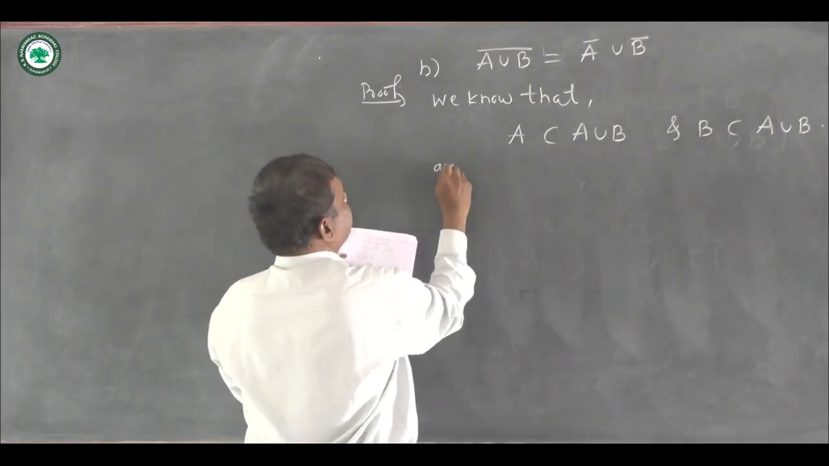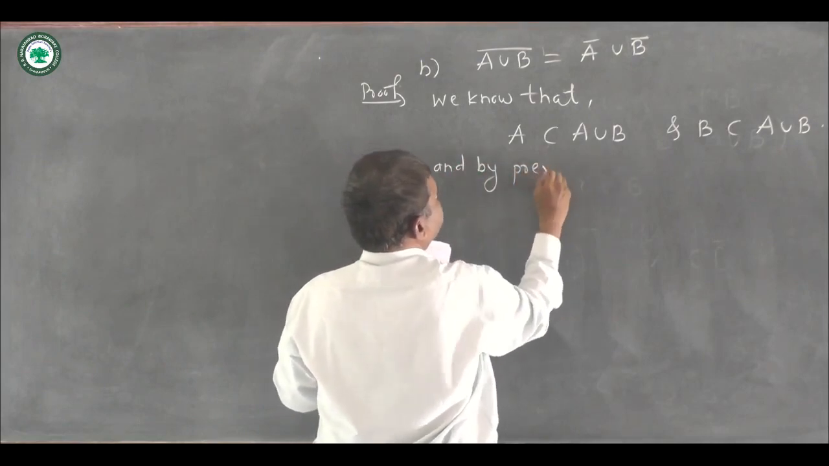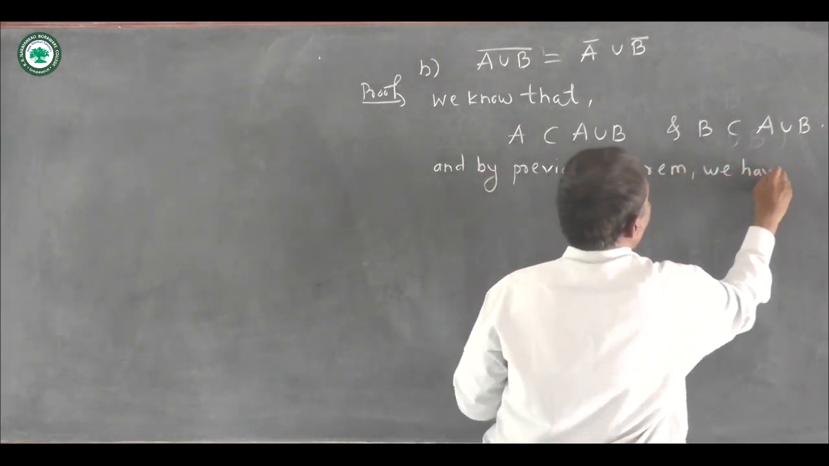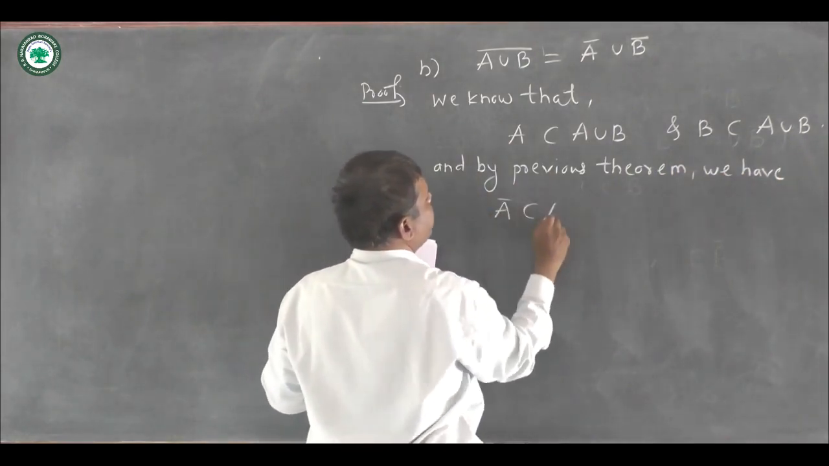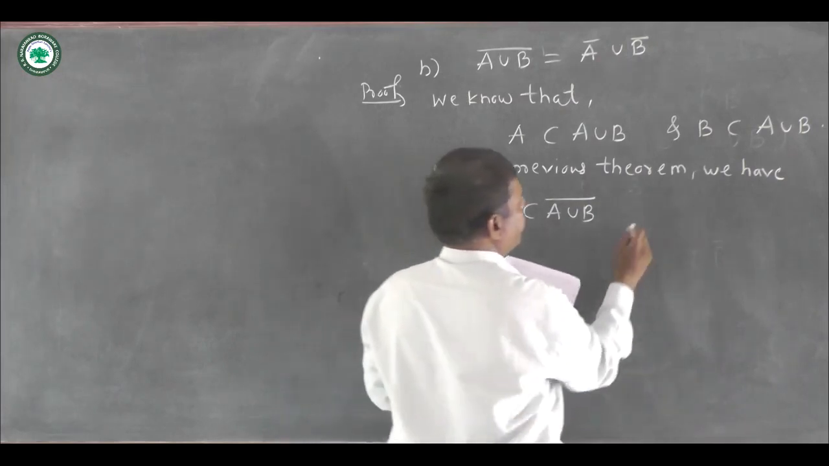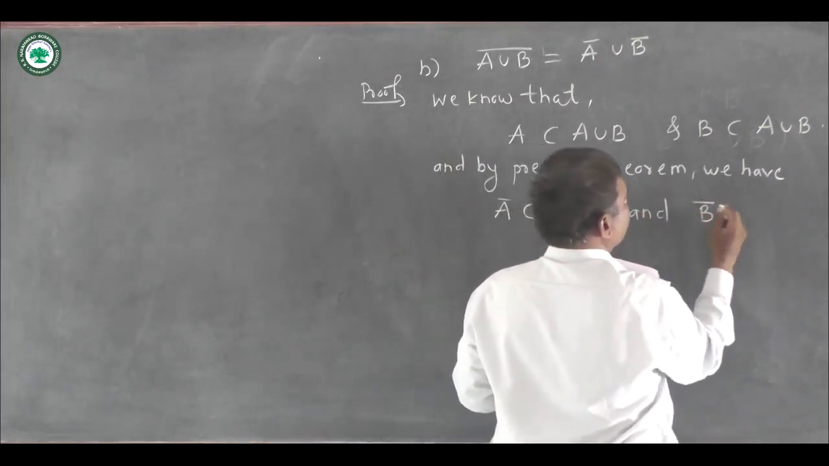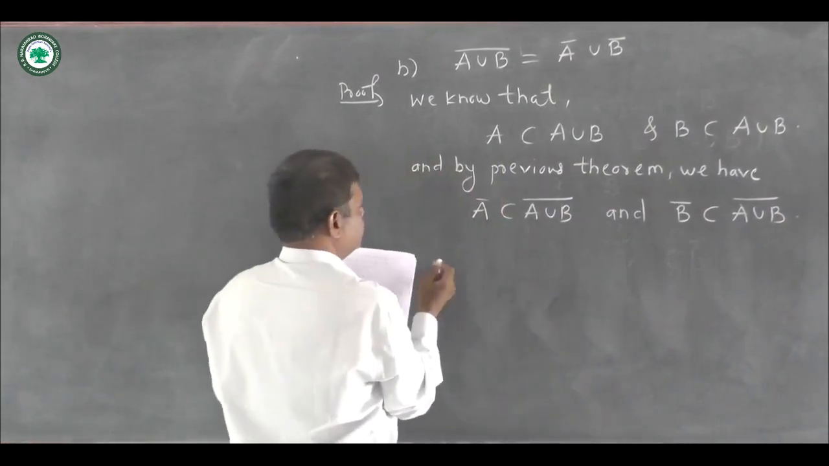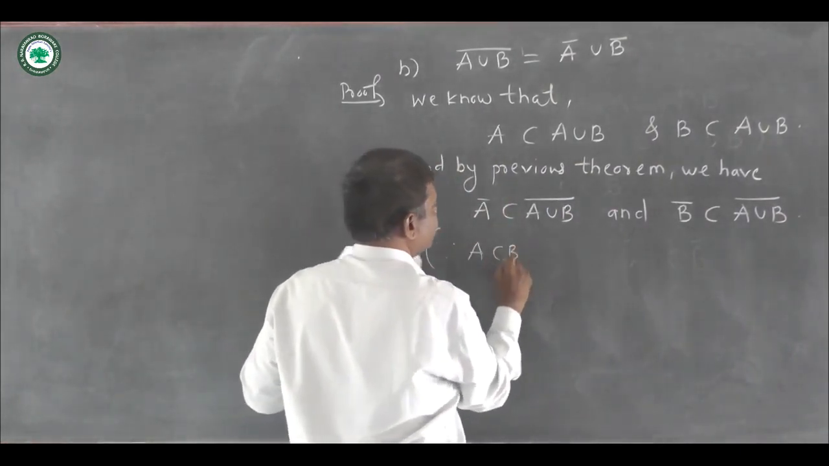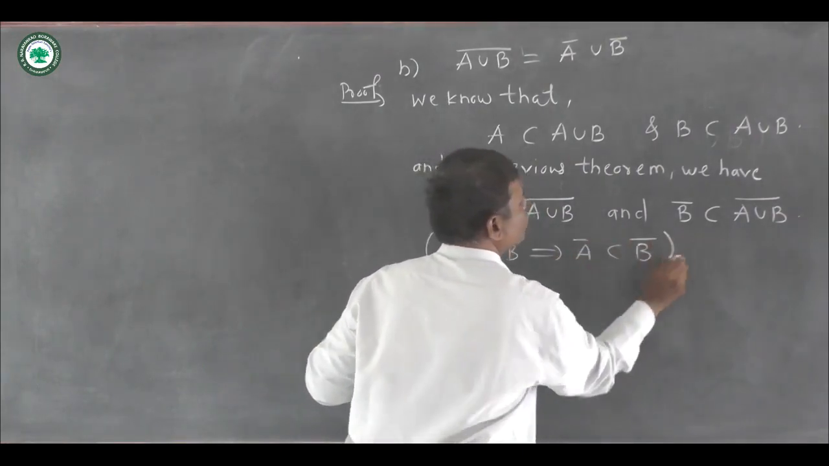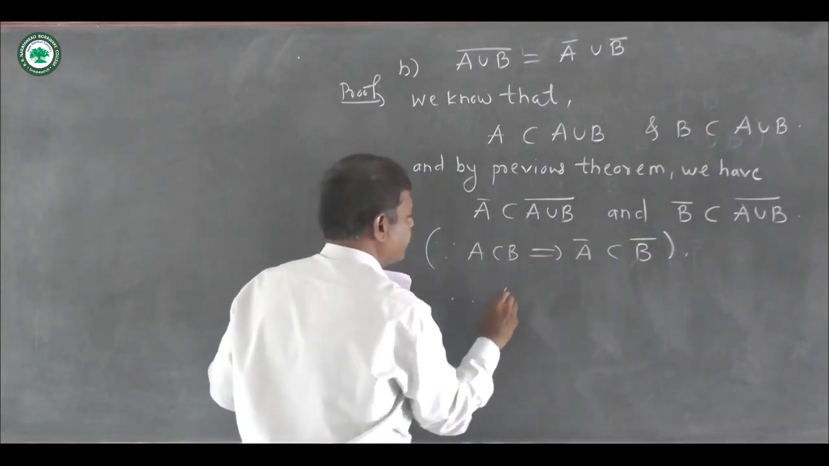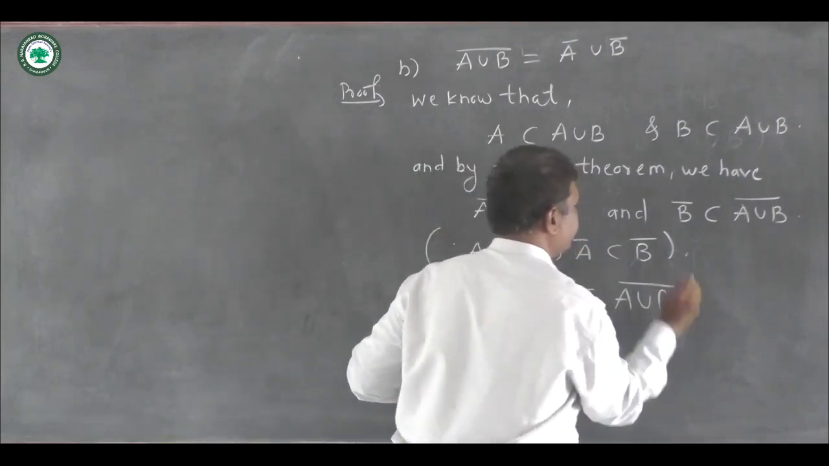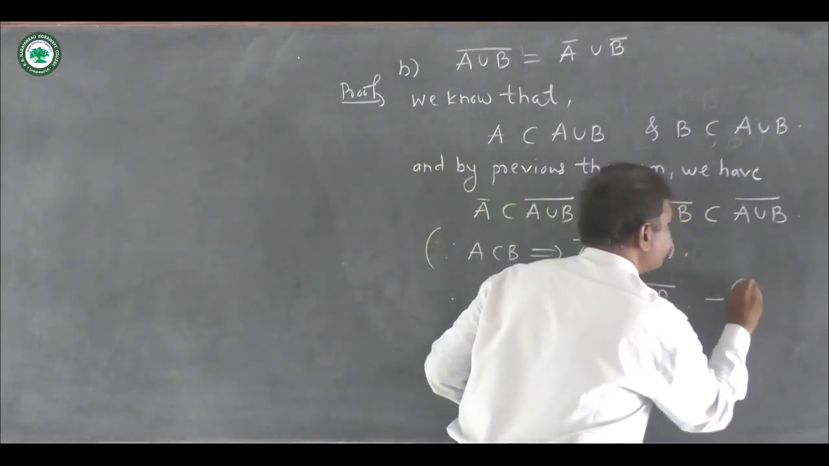So using this and by previous theorem, we have closure of A is containing closure of A union B, and closure of set B is containing closure of set A union B, because we know that since A is a subset of B, this implies that closure of set A is containing closure of set B. Now using these two, we write here closure of A union closure of B. Now this is containing closure of A union B. Okay, say this as now first.